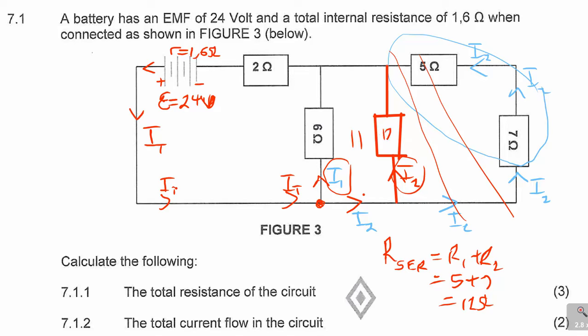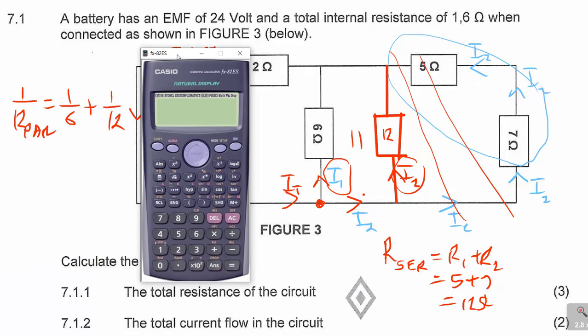So this one, we say it is 12. This other one was 6. That's when you have to use the formula now for parallel circuit, which is 1 over R parallel is equal to 1 over 6 plus 1 over 12. Sorry about that, not 16, but it's 1 over 12. So now if you can add 1 over 6 plus 1 over 12, it will give us 1 over 4.